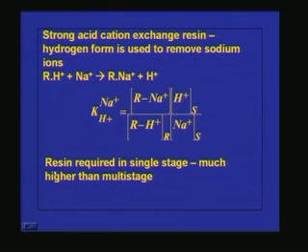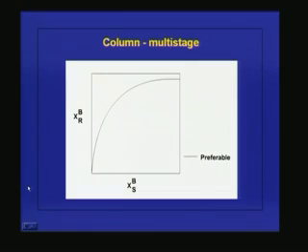And the resin, whenever we go for a single stage resin, we have to use more resin compared to a multi-stage process. So, this is okay. If you want to plot X B over R, that means the selectivity coefficient of B, the ion to be exchanged from the polluted water over the ion of the resin, and here we are putting X of B in solution.